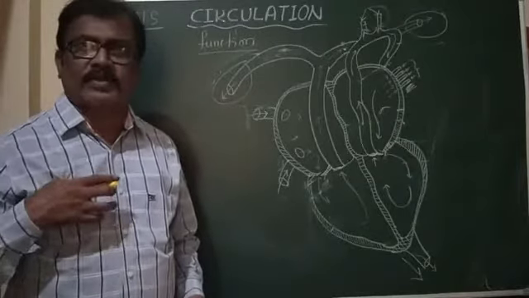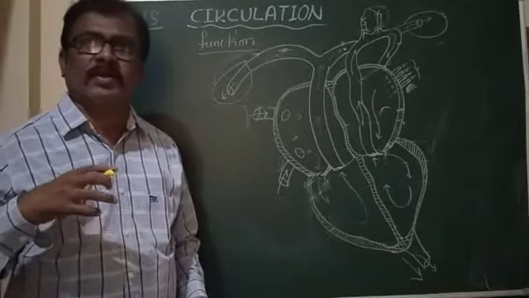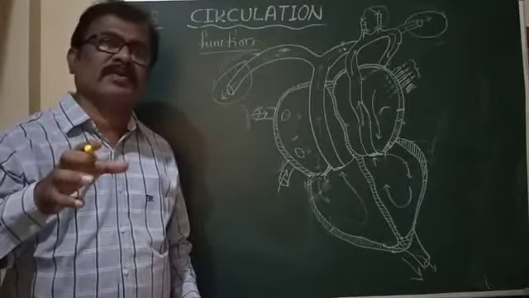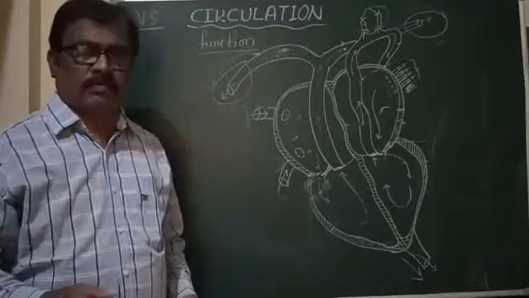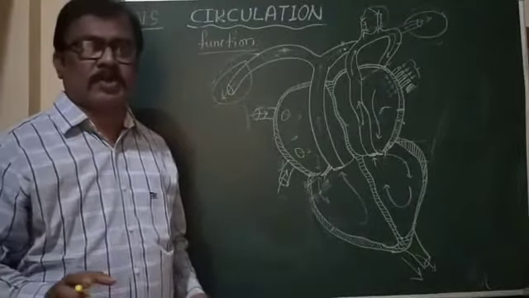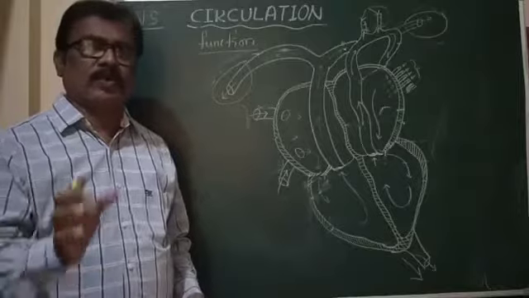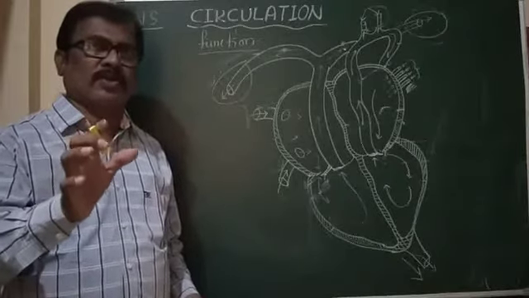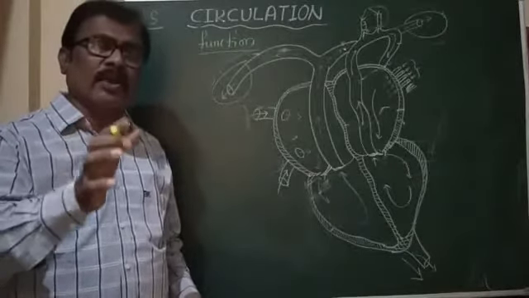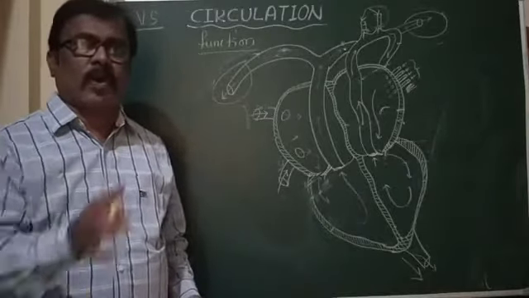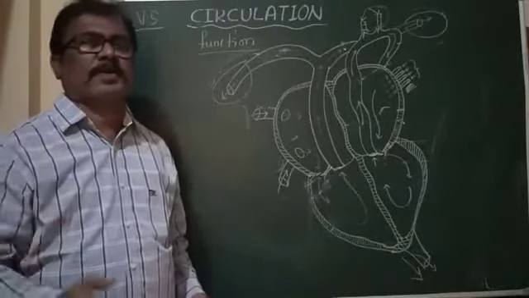The pumping of blood is mainly due to the contraction and relaxation or expansion of the heart. Not actually the heart as a whole, it is mainly due to the chambers' contraction and expansion.